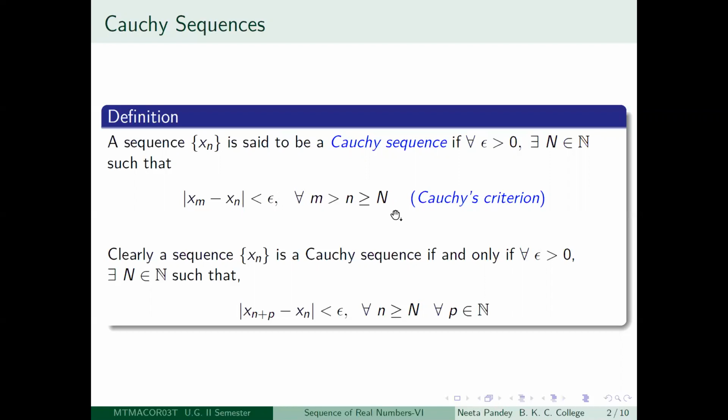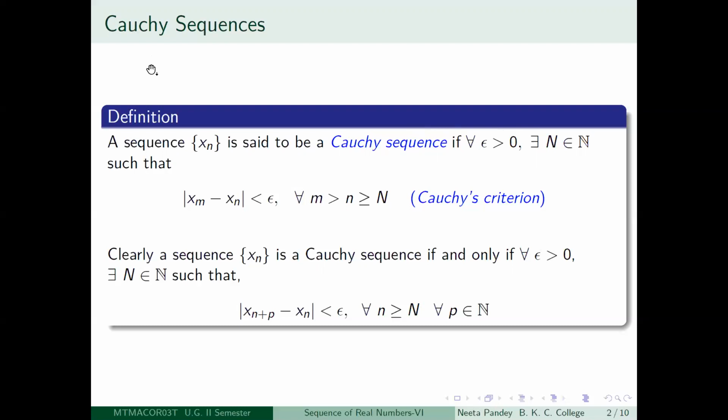This is called the Cauchy's criterion, which says precisely what is written here on the slide, that if you take any epsilon greater than 0, you will be able to get a positive integer N, so that after the Nth term, if you look at two terms of the sequence xm and xn, then the distance between them, that is mod xm minus xn, will be less than epsilon.